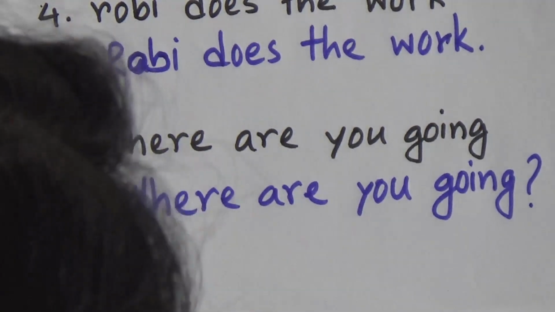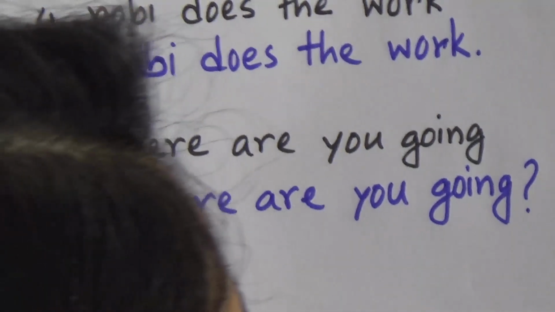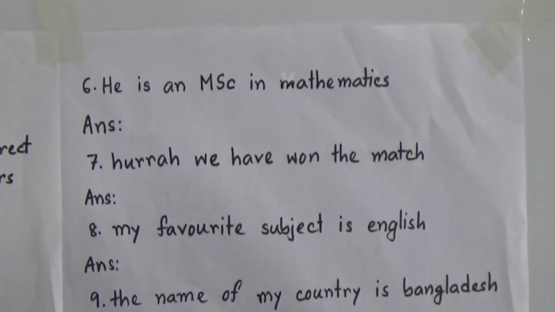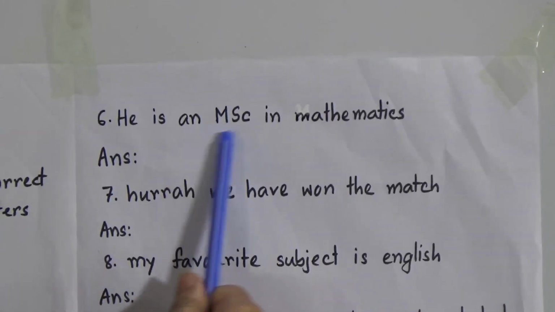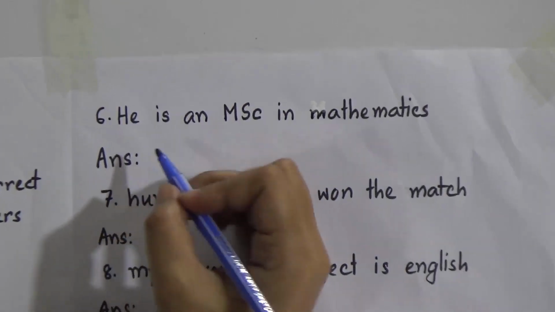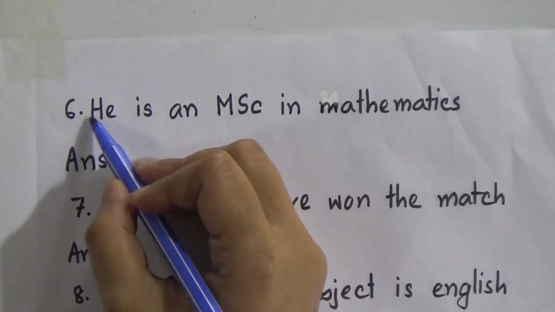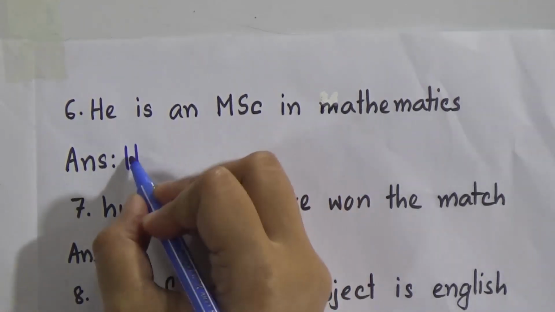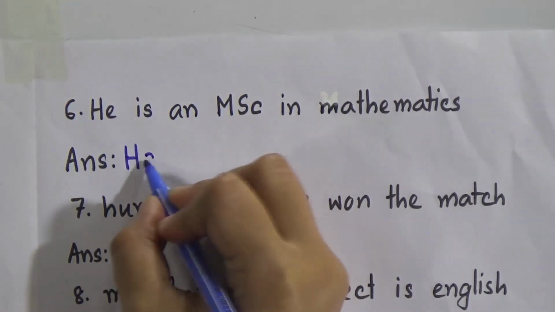Now we will go to the next exercise, that means number 6. He is an MSc in mathematics. So there is an abbreviation, so now we will write it properly, and here the sentence has already started with a capital letter, so we don't need to change it.